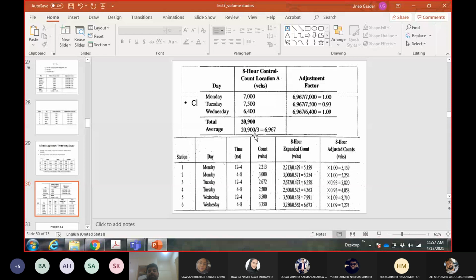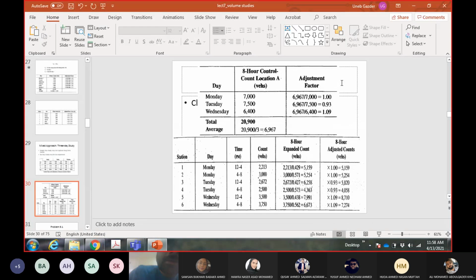First of all, you calculate the average traffic for the weekday, the average of the 3 values, 6967, and then the average upon the traffic of the day will give you the adjustment factor of the day. So you have 3 days, you have 3 adjustment factors, and very conveniently, the adjustment factor of Monday is 1. Almost 1, so they rounded off.